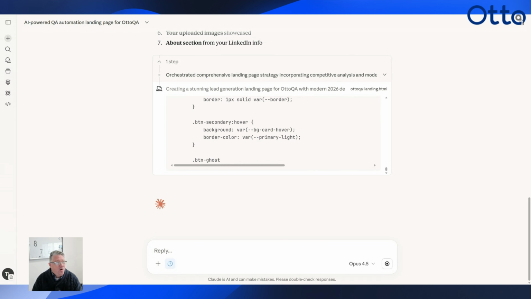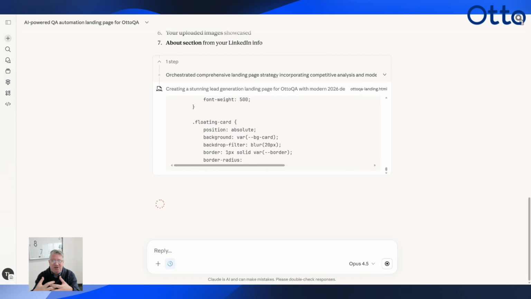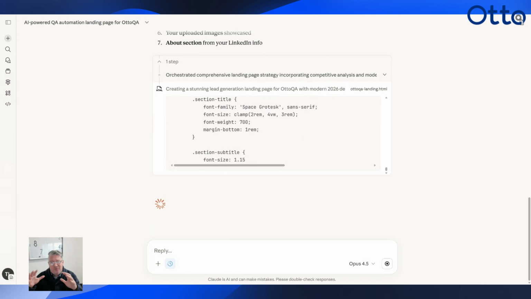We were able to go into our LinkedIn. We have 11 LinkedIn campaigns with 3 ads each. And we basically just told Claude to go look at our campaigns and our ads, and create landing pages that match the messaging, right? Some was for low cost, some was accuracy, some was a new tool that we're doing called Redo. And it would literally create really robust landing pages that matched the offers. When somebody clicked on our ad, it went to a page that talked exactly about what they were talking about, not just some random landing page that we created.